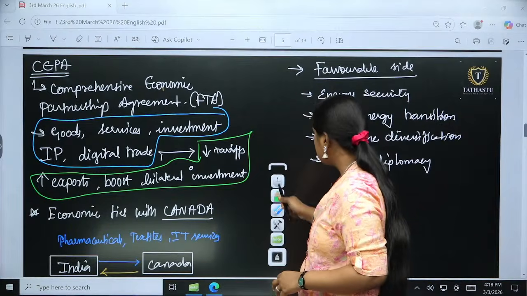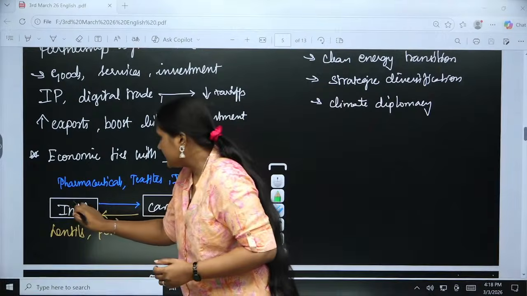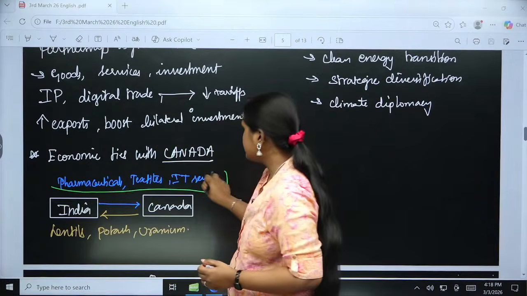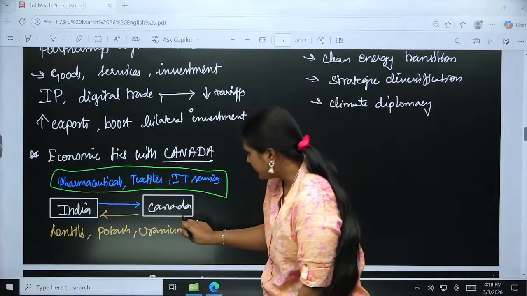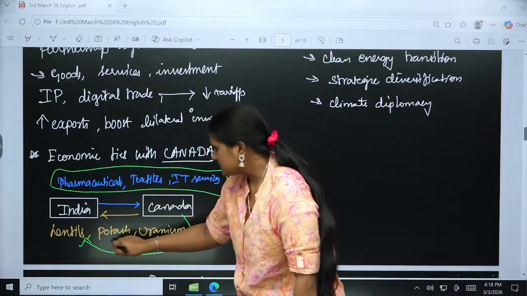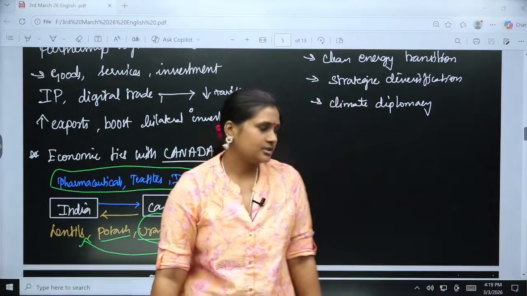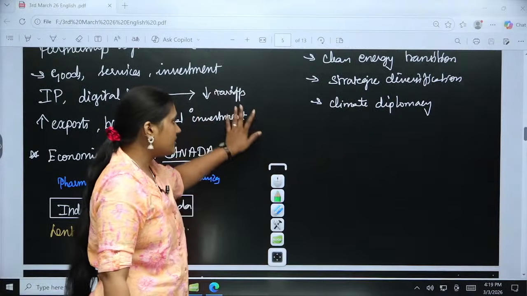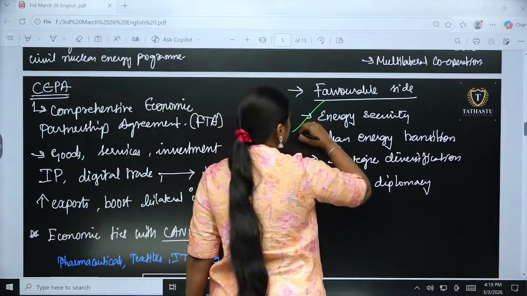So the next is about the economic ties with India, which we talked about right now. India exports pharmaceuticals, textiles and IT sector services. Canada will be giving lentils, potash and uranium, which we are talking about right now. Then, if we see the favorable side for India, the first thing is energy security.